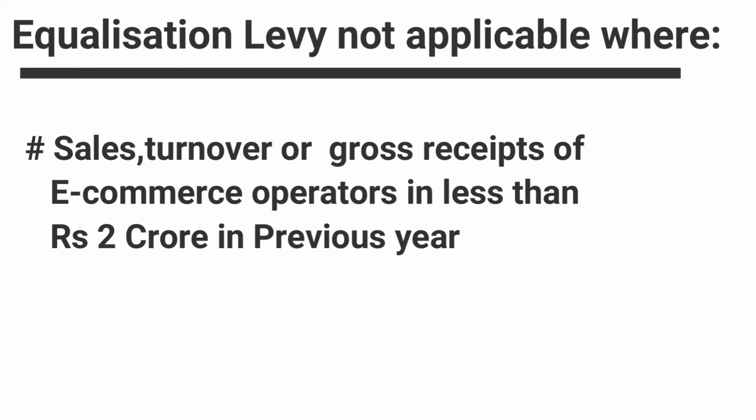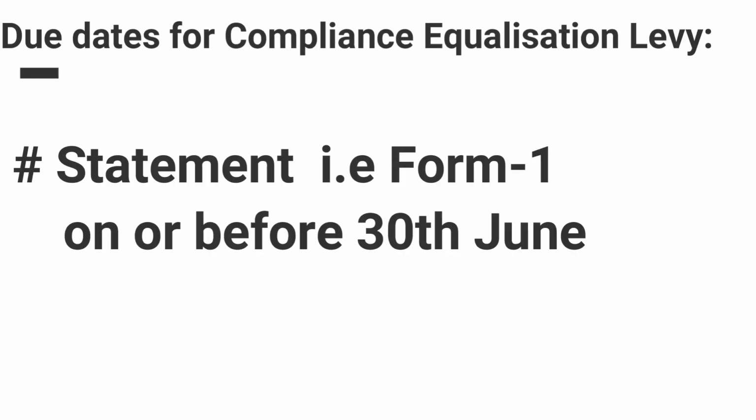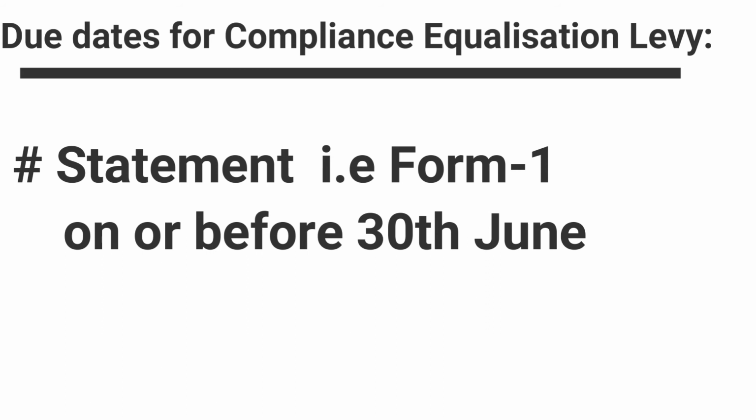The due date of furnishing the equalization levy statement, that is Form 1, is on or before 30th June of the financial year ended. This is the annual statement. Now again, let us take an example. Let us assume that Parin has made the payment to Facebook on 15 January 2019. He will have to deposit the tax to the authorities by 7th March 2019 and file the statement, Form number 1, on or before 30th June 2019.